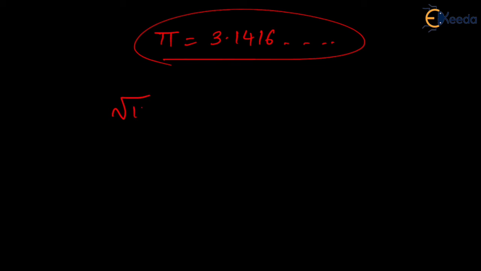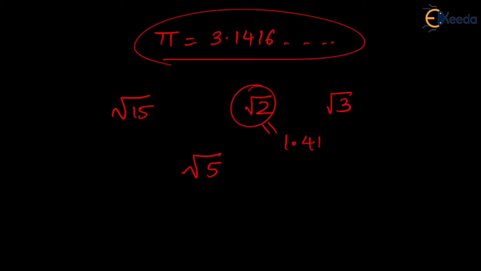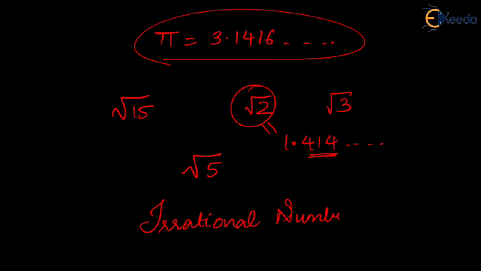One more example: root of 15, root of 2, root of 3, root of 5. The value for root 2, let's take an example, is 1.414 dot dot dot. The digits will not get repeated. It is not going to get terminated. That is why root 2 will be an example of an irrational number. All these numbers are examples of irrational numbers because they are non-terminating and they are non-recurring.